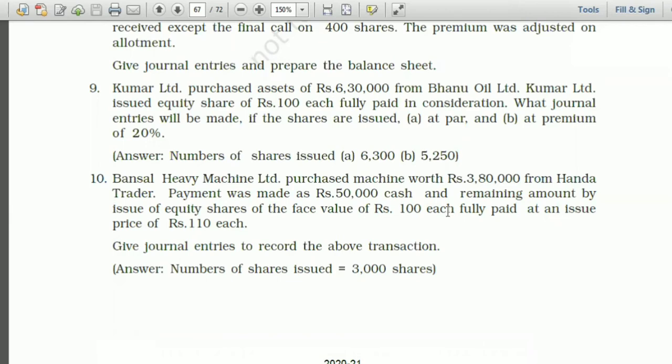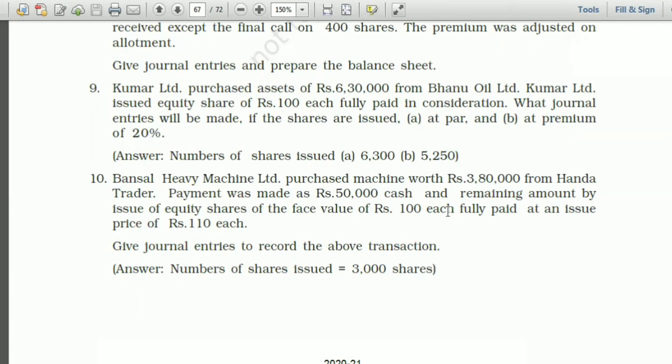Now see here it is written payment was made as rupees 50,000 cash and the remaining amount by issue of equity shares of the face value of 100 each, fully paid, at an issue price of 110 each. That means shares are issued here at premium.